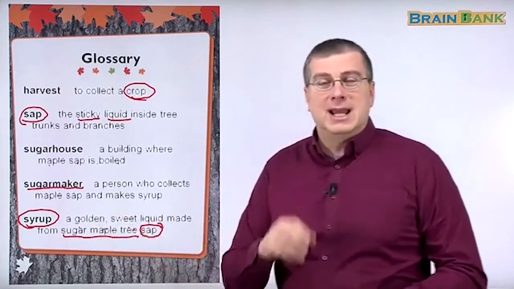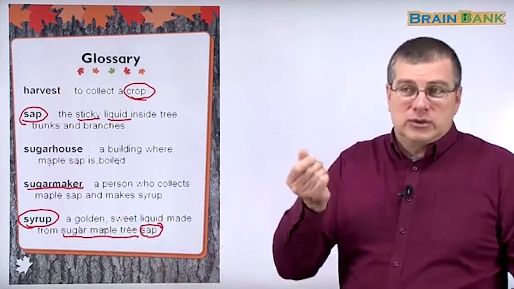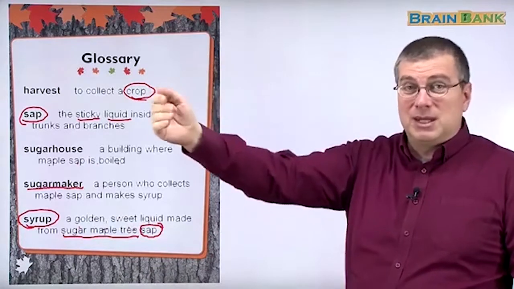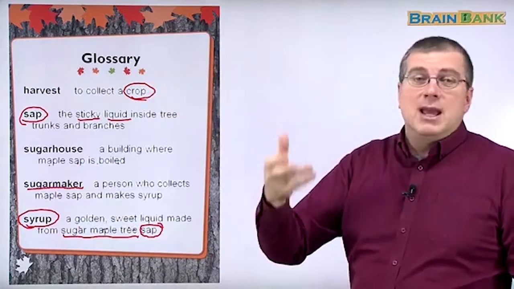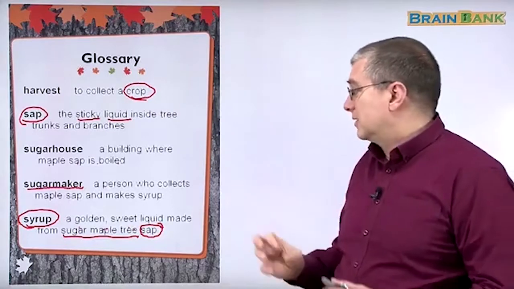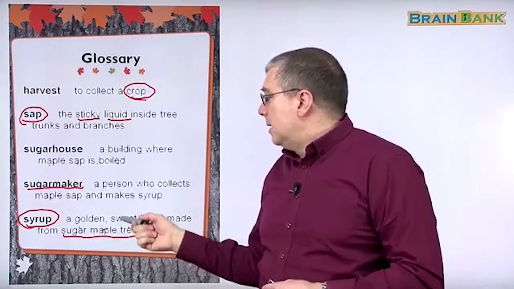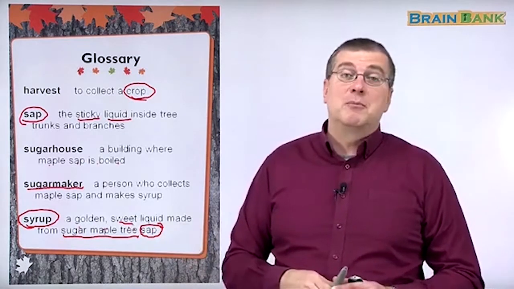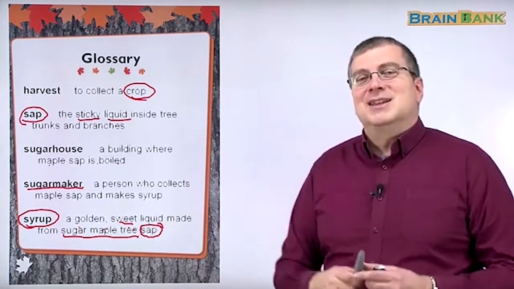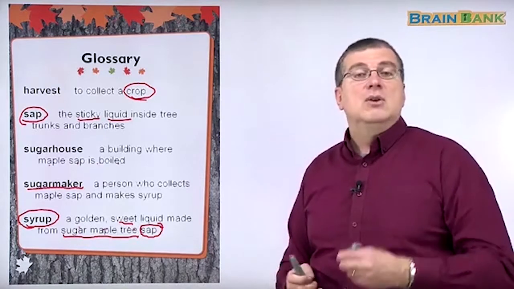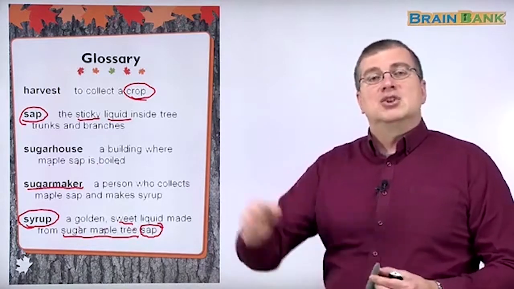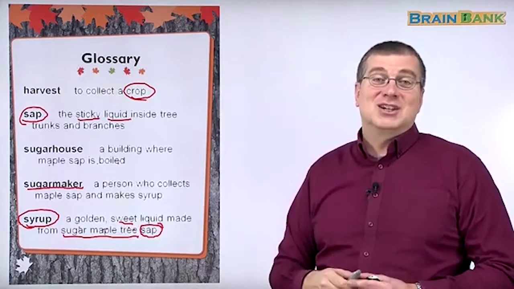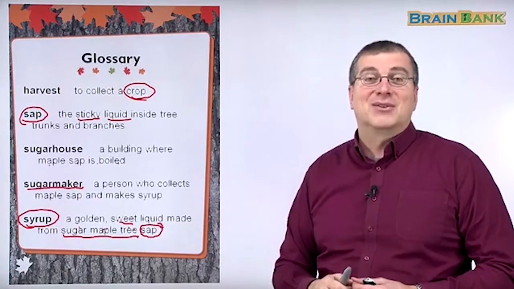Syrup is golden. It has a gold color. If you look at it, especially in light, when it's very light behind it, it looks golden. And it looks brown too. It's depending on the type of syrup. But it's very sweet, and remember, it's also sticky, and it's very good on pancakes. Okay? So this lesson was very interesting. Now you know where the syrup comes from that you pour on your pancakes to have breakfast. And remember, it's not just for breakfast. You can also have it for supper.